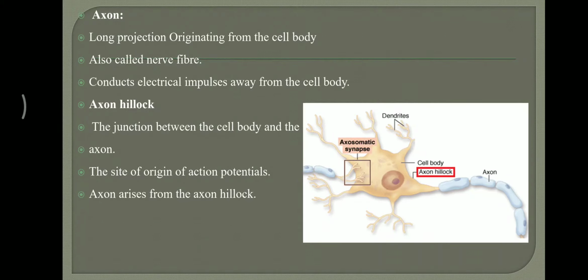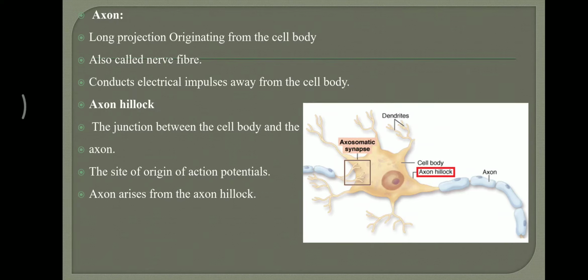A term we have to study is axon hillock. What do I mean by axon hillock? It is actually the junction between the cell body and the axon. We can see the axon hillock in the picture. What is the importance of this axon hillock? Axon hillock is in fact the site of origin of action potential. Action potentials originate from this axon hillock.